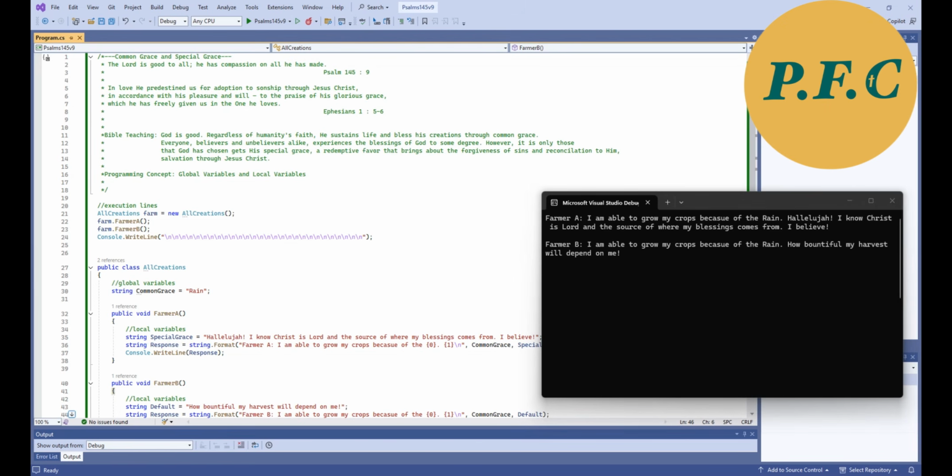Drawing parallel to this, God as our creator gives us gifts so as he chooses. He gives us sun for light and warmth. He gives us rain for water and coolness. He also gives us his son Jesus to his death, a propitiation for our sins that we may be redeemed. To this, a special grace for only those who believe in this.